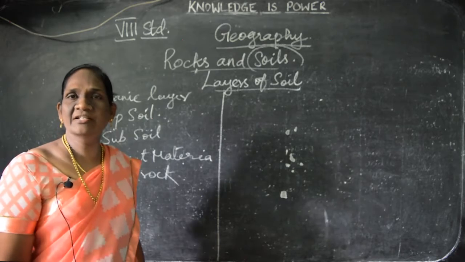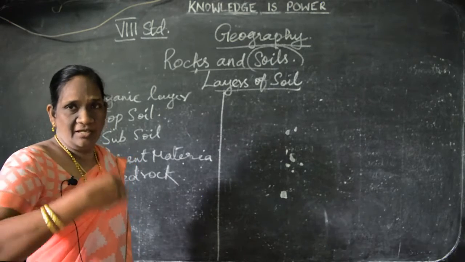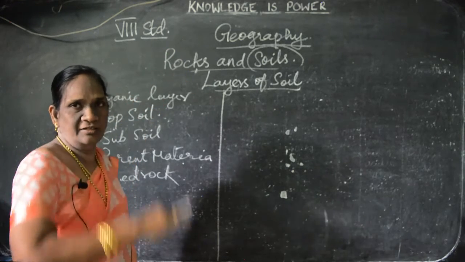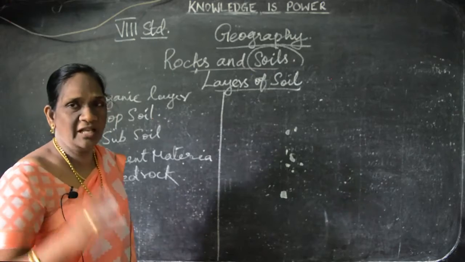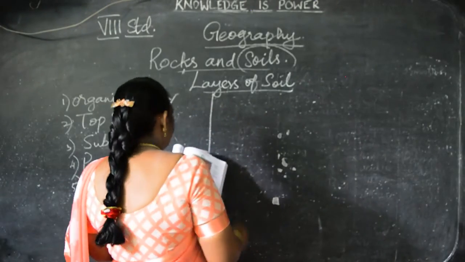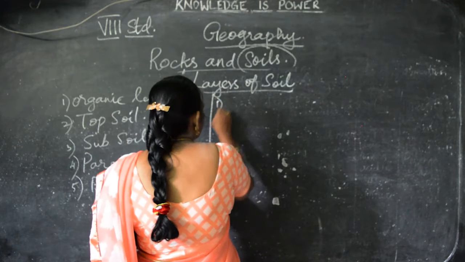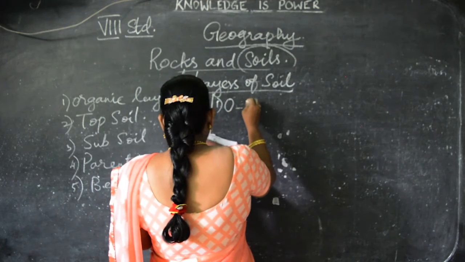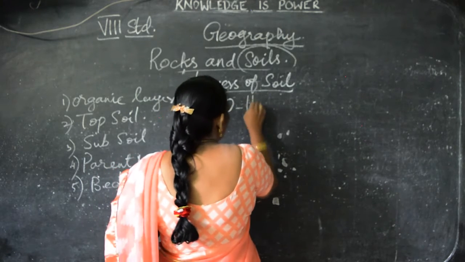How many types of layers of soil are there? 6 types according to the formation, from top to down. What are they? One by one we'll see. The first one, O. O means horizon or humus.